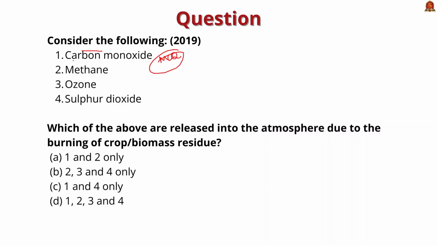Consider the following: carbon monoxide, methane, ozone, sulfur dioxide. Which of the above are released into the atmosphere due to burning of crop or biomass residue? So here the correct answer is option D, 1, 2, 3 and 4. All will be released while biomass is burnt. So with these facts, now let's move on to the next article.